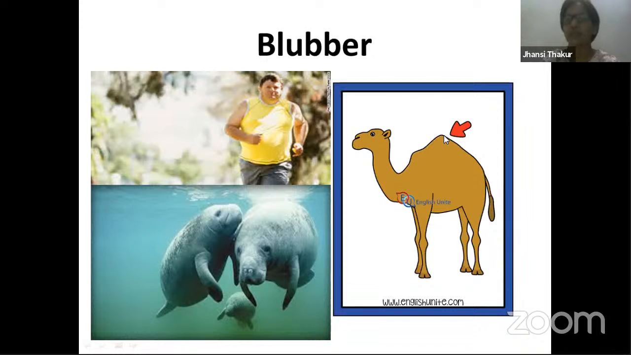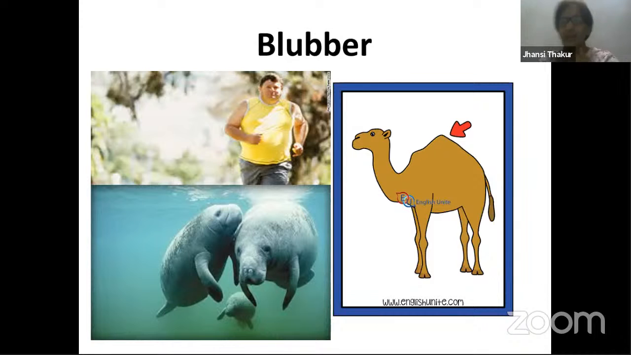This hump is also made up of fat only, which is called blubber. This tissue over here, this hump, is made up of fat only. Most people generally think that there is water actually stored over there, because of which the camel need not drink water and can go at a stretch, because we know that the camel is the ship of the desert. But that is not the fact. The hump is not stored with water. The hump is actually fat.